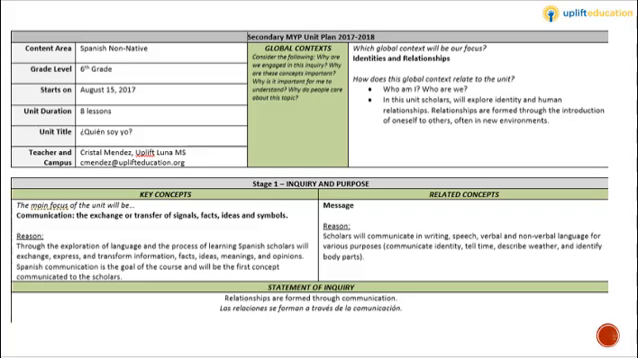My key concept is communication because through the exploration of the Spanish language and the process of learning the language, our scholars will be exchanging, expressing, and transforming all kinds of information, ideas, facts, and opinions. My related concept is message because scholars will communicate in several ways.